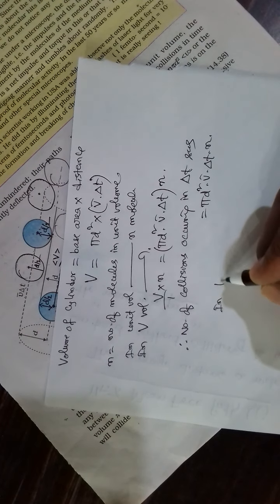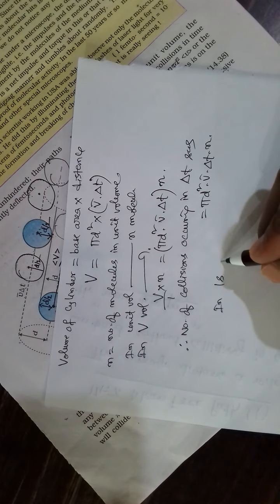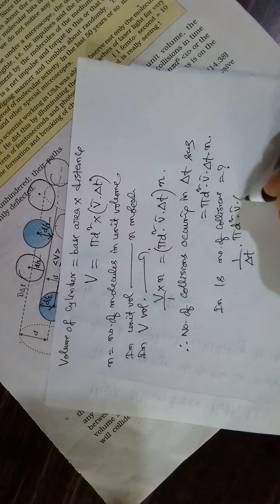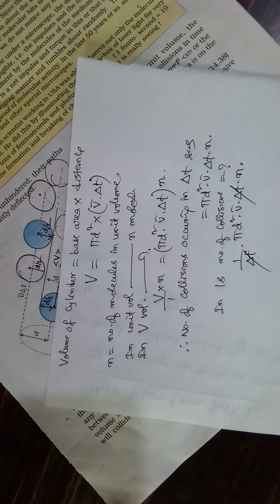In 1 second, the number of collisions, how many? So 1 by delta t into pi d square v bar delta t n. Delta t gets cancelled.